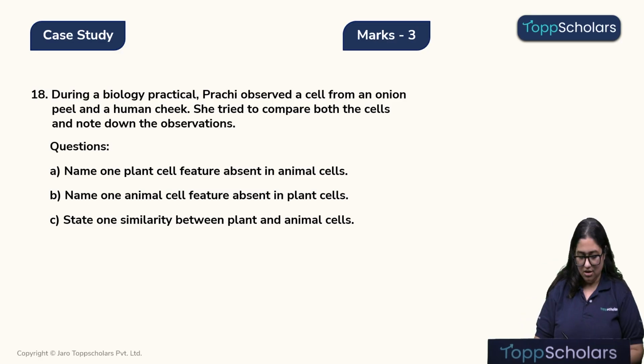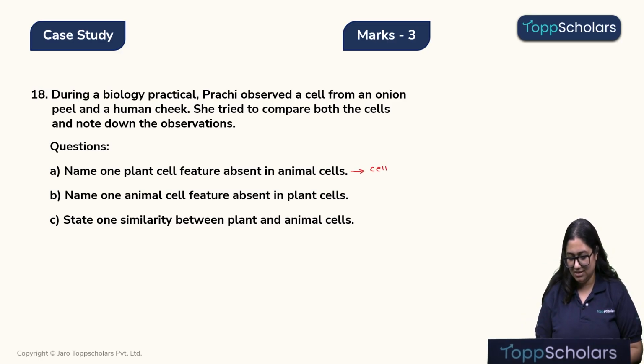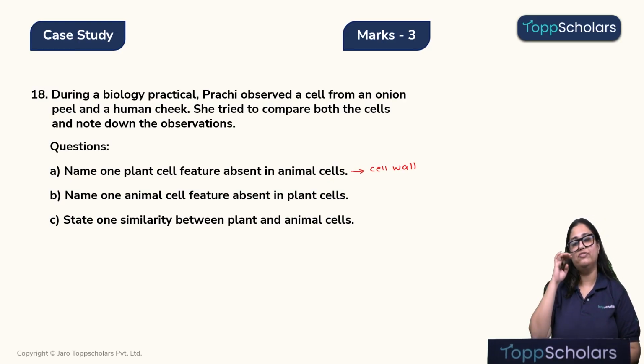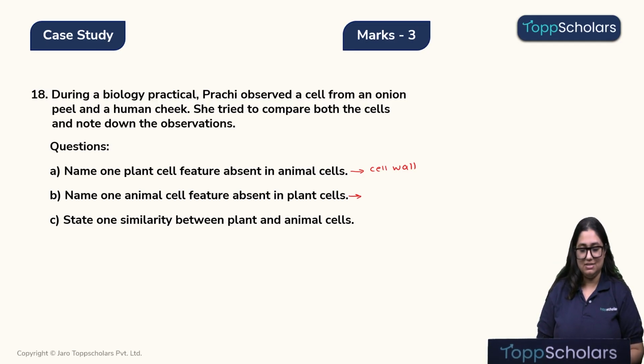So let's solve it. So one plant cell feature which is absent in the animal cell is the cell wall. This is a very important characteristic of a plant cell, that it has an outer rigid, protective and supportive cell wall that animal cells don't have. One animal cell feature which is absent in plant cell is centrosome.